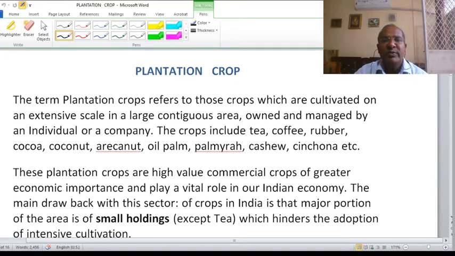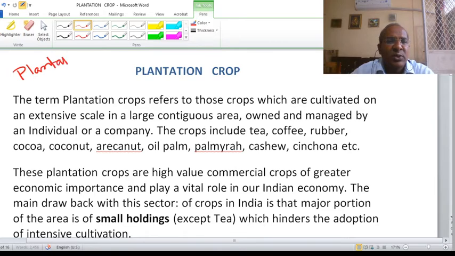Today we will be discussing plantation crops. You must have heard about the British or the European planters. They focused on plantations across the world. The Europeans came here also for plantation crops, for example, tea, coffee, rubber.